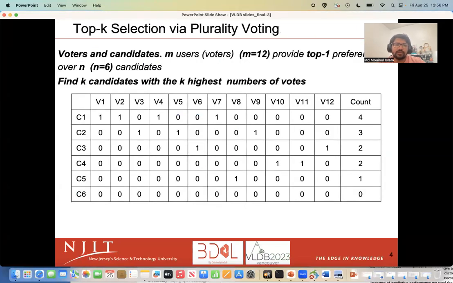Naturally, when the users provide their top 1 preference, plurality voting is a natural choice to aggregate their preferences and choose a set of top k items that have the highest k user preferences. As an example, given 12 voters and their preferences over 6 candidates, the plurality voting will select candidates C1, C2, C3, and C4 as the preferred top 4 candidates as they have the highest number of votes, that is, top 1 preferences.